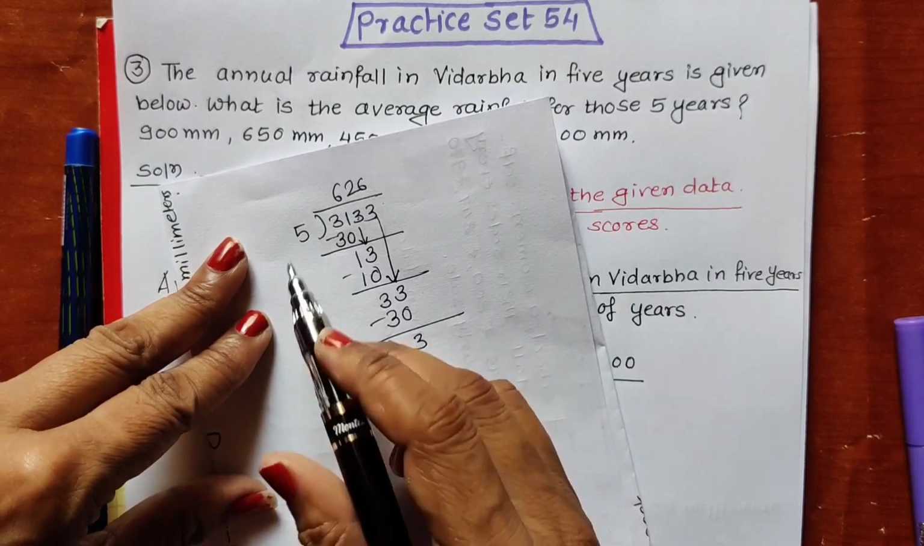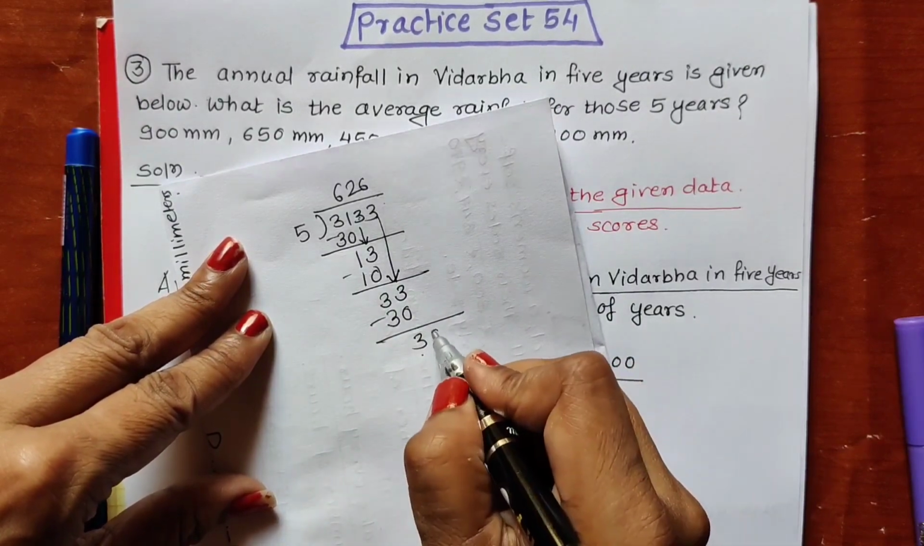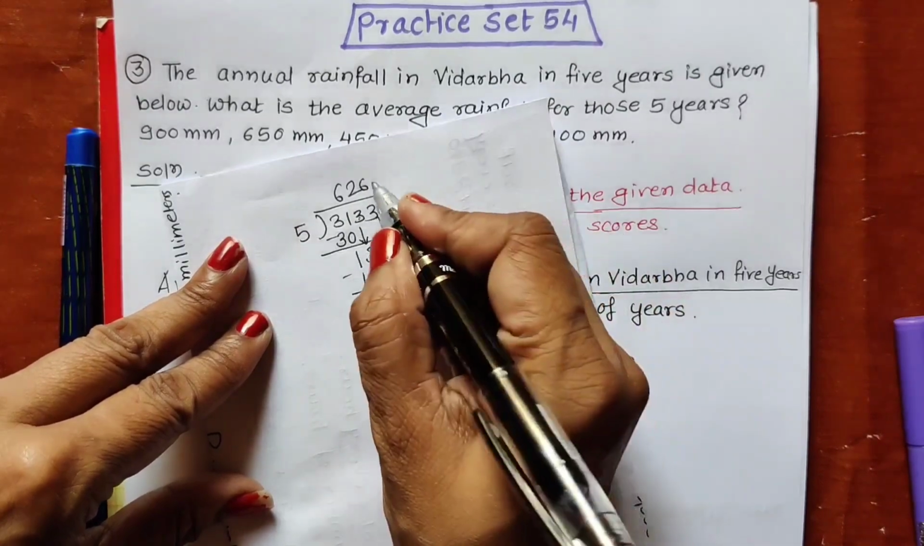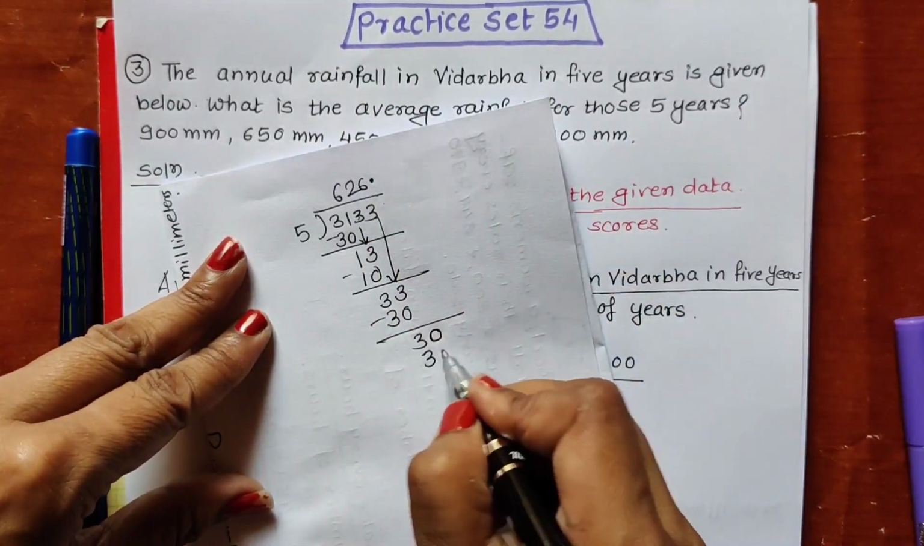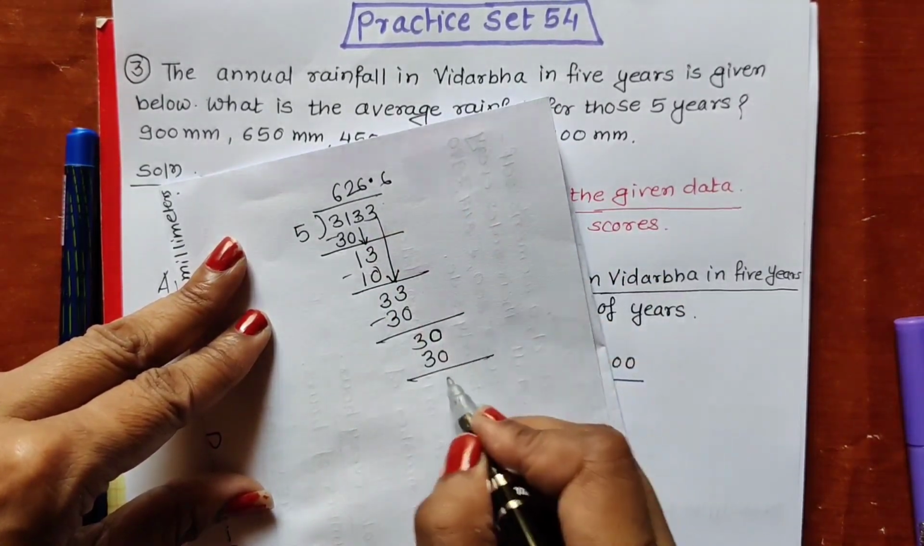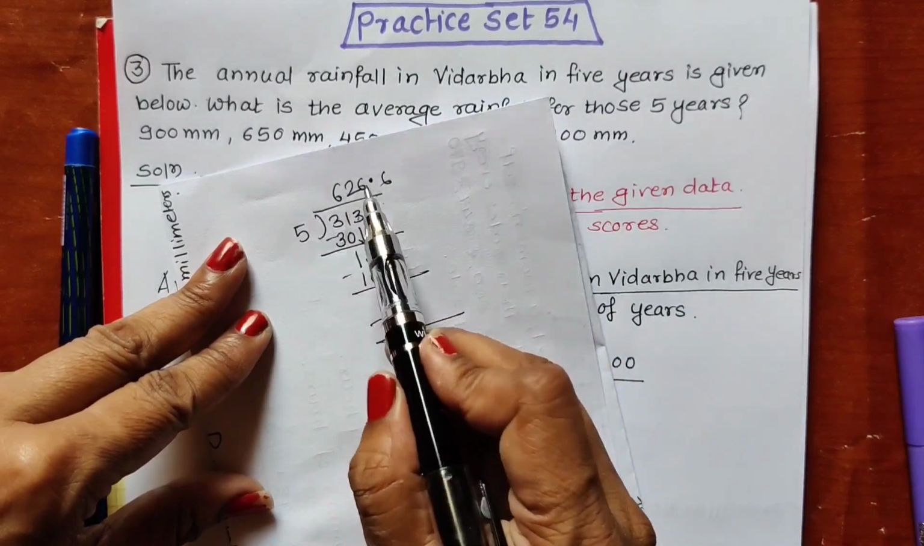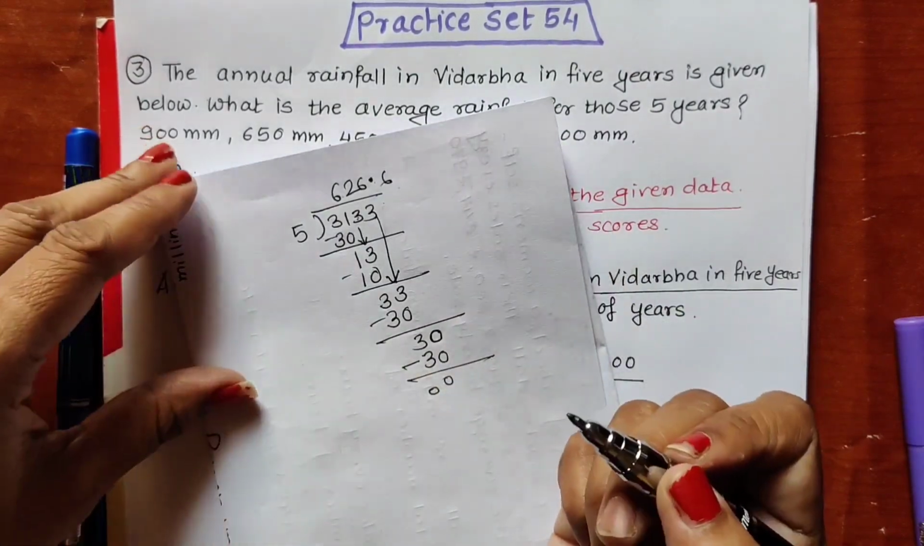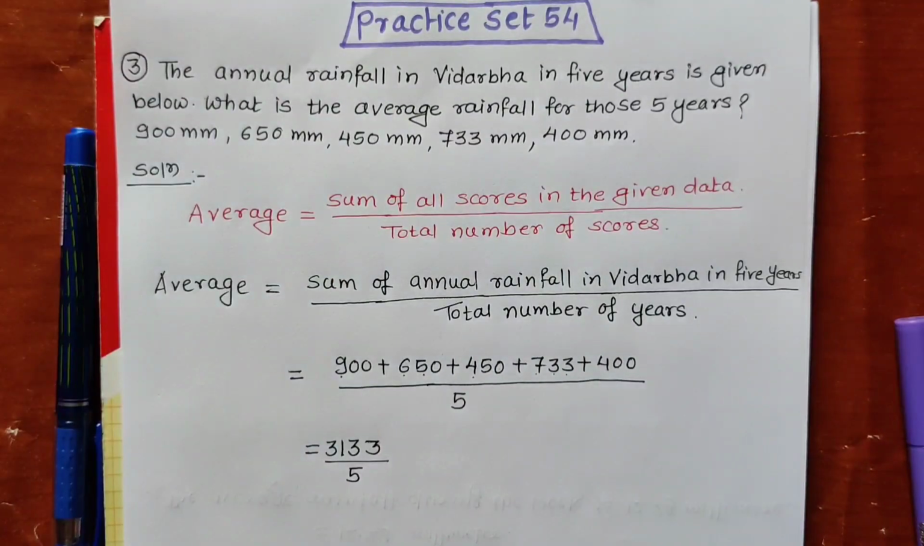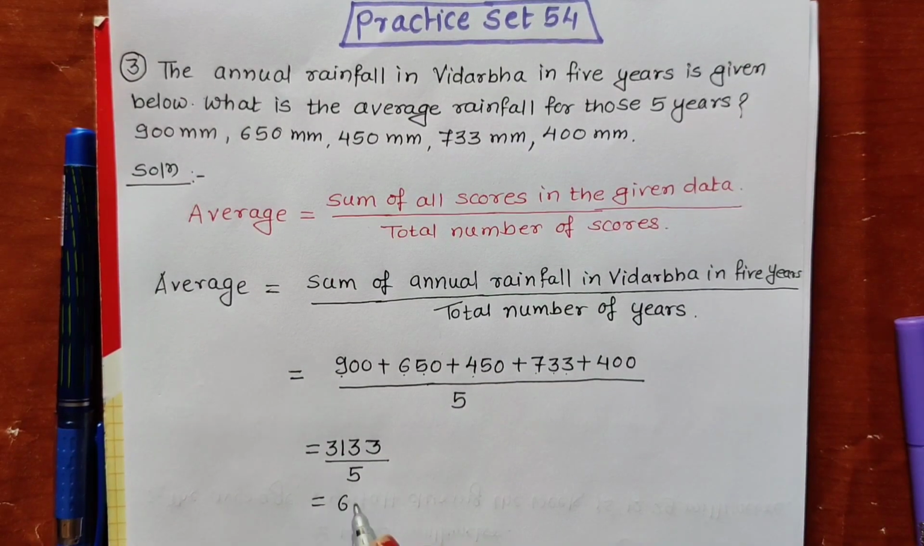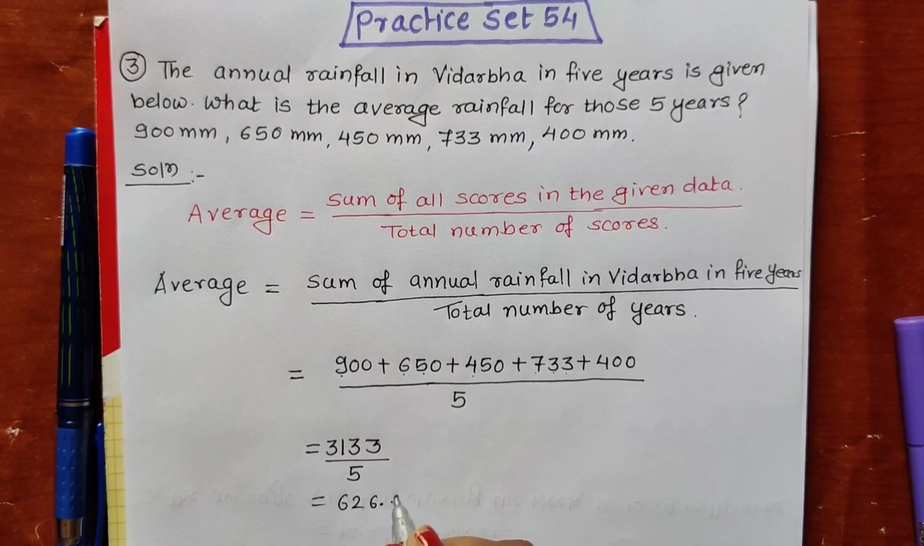So this 3 is smaller than 5. 3 is remaining. We should put the 0. For this 0, we have to put this point. Now 5 6s are 30. We are getting 0, 0. So 626.6 we are getting as the answer. 626.6. Okay, this is in millimeter.